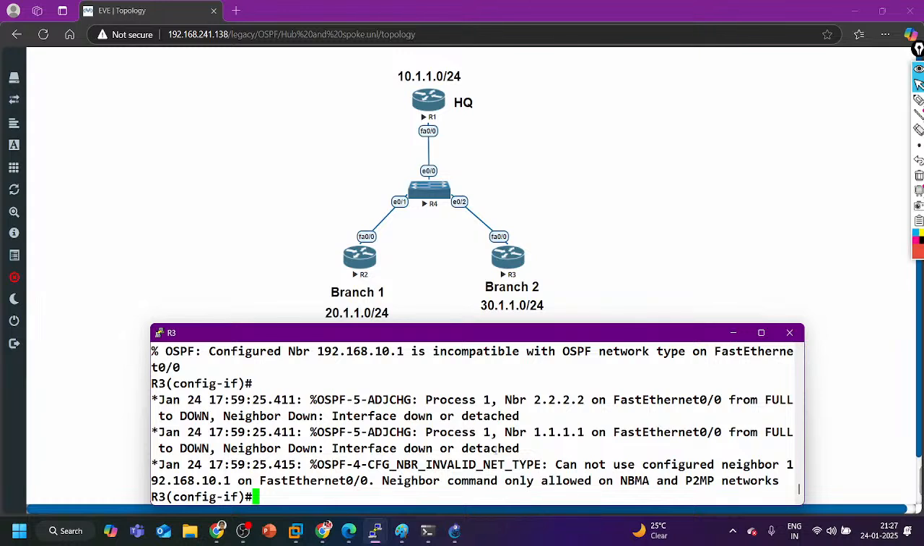So what you need to keep in mind are these things: in hub and spoke topology, either I can configure point to multipoint or point to multipoint non-broadcast. In full mesh topology, I can configure broadcast or non-broadcast. Between two routers, I will configure point to point. And there are two more network types in OSPF: one is loopback, one is virtual link. So you already know.